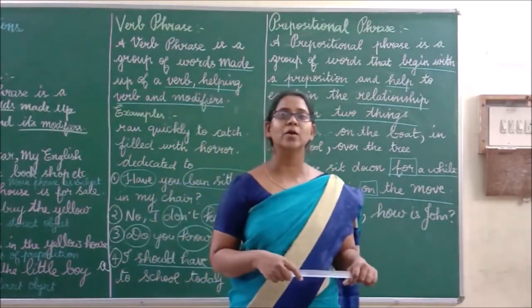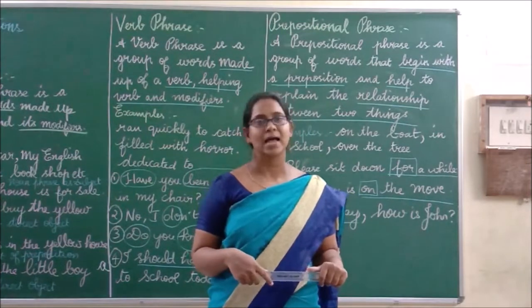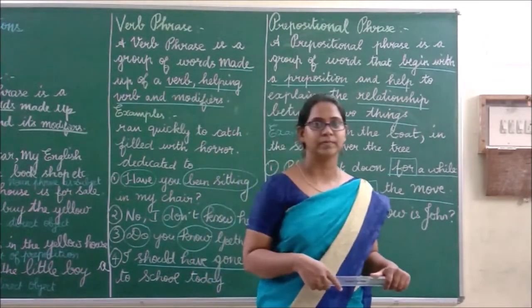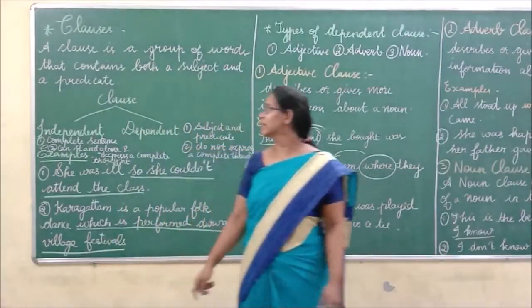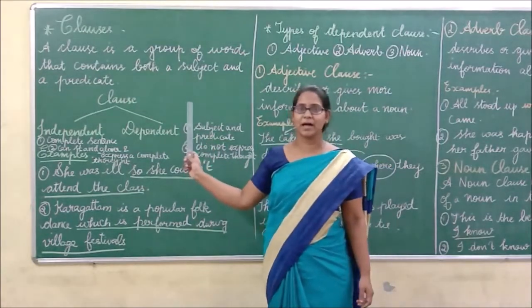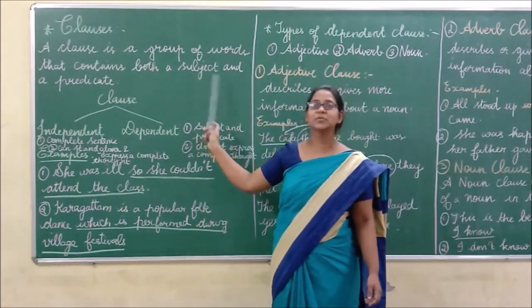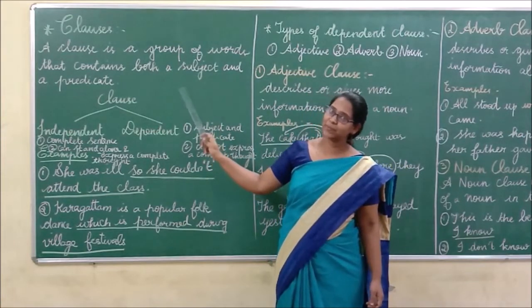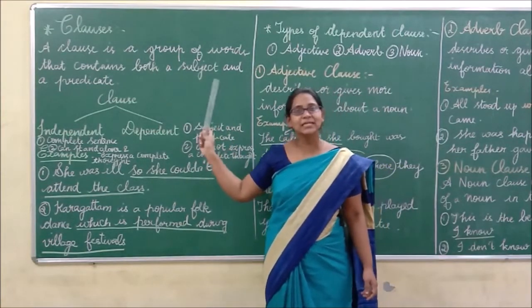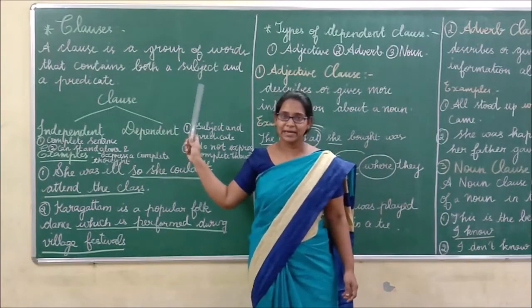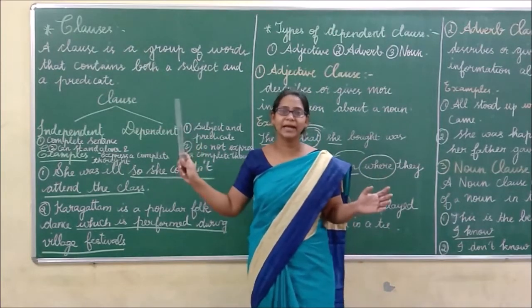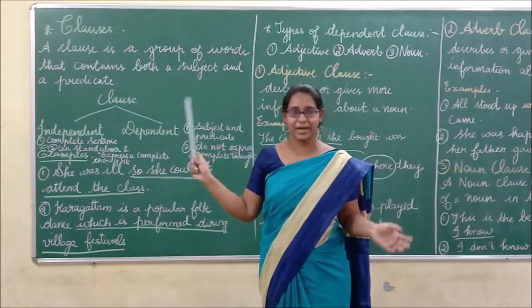Now we will see what is meant by clause and its types. Clause. What is meant by clause? A clause is a group of words that contains both the subject and the predicate. A phrase is a group of words that does not contain a subject or a predicate.